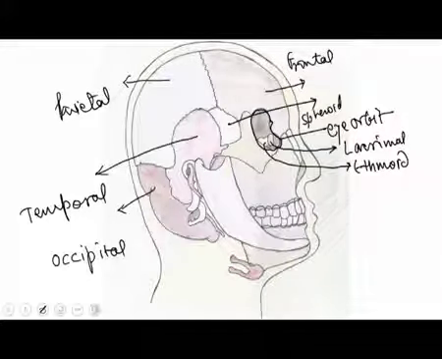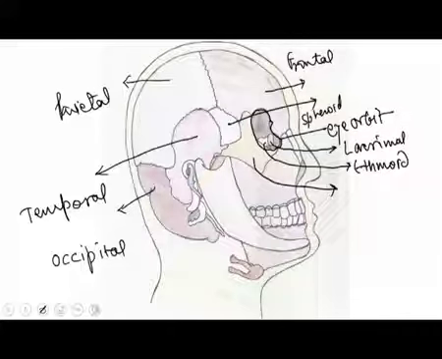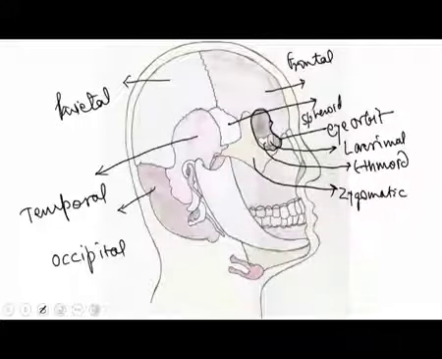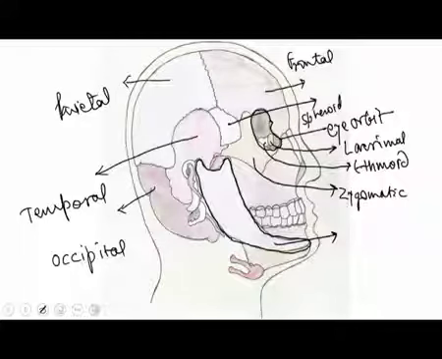In close proximity to the eye orbit, at the back, you have another bone called the zygomatic. This zygomatic bone is on the lateral side of your eye orbit. Then of course you have what we call the movable bone region. This is the complete movable bone, and that is called the mandible. So, this is the mandible bone.